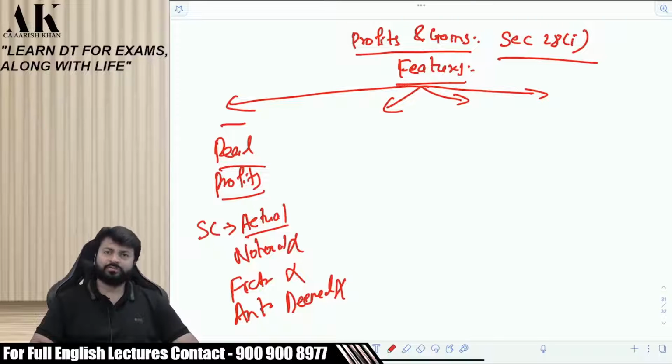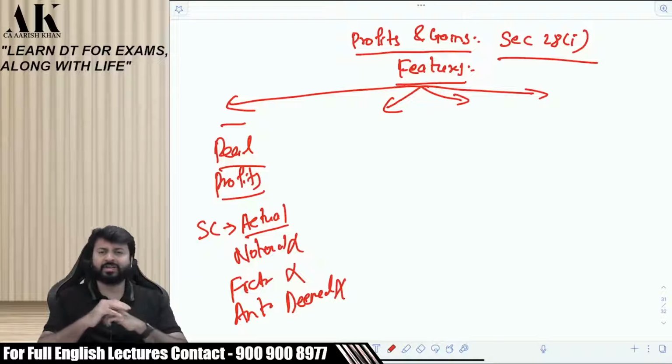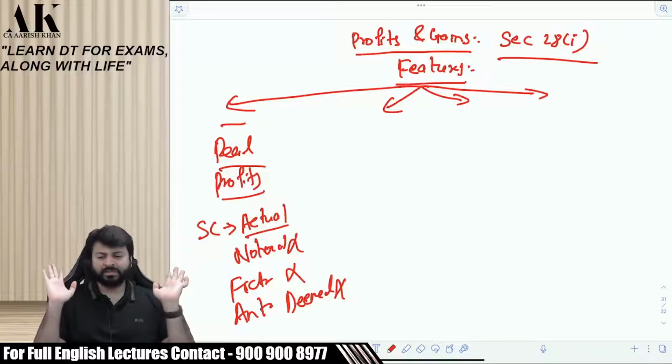Now, I have a question to all of you. Let us have a great discussion on this. Do you know that there are some sections under income tax law which say that your profits are deemed to be 8% of the turnover? Right? Are there some sections under income tax law like this? Can you name the number? 44AD, a very famous section in your office, right? That if your turnover is up to 2 crore rupees, then your profits are just 8% of the turnover.